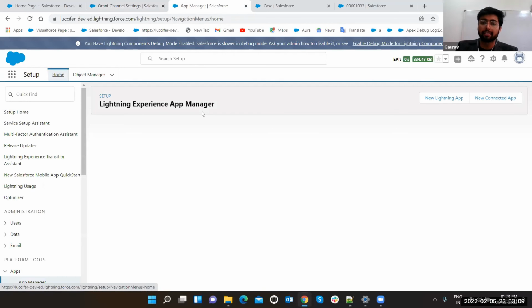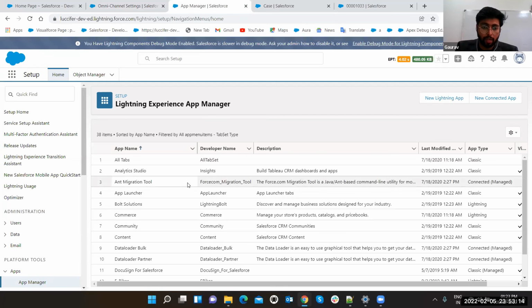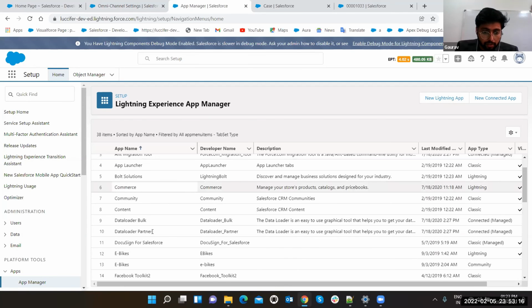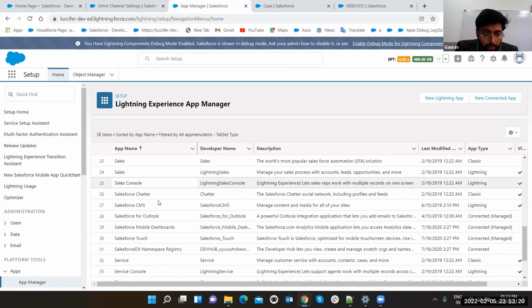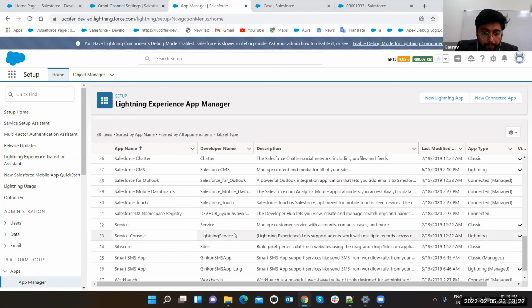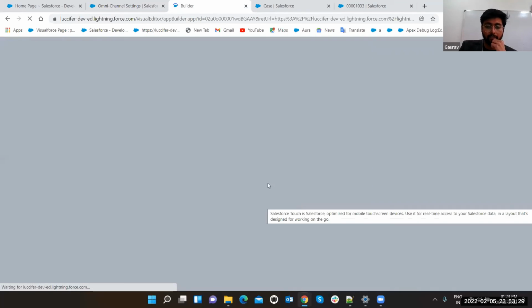Now currently guys, we are showing the step of how to add omni-channel on your service console. You have to go to App Manager and here search for service console. This is sales console. Yeah, here. This is service console. Edit. On the right side, there will be an arrow through which you can edit the tab.